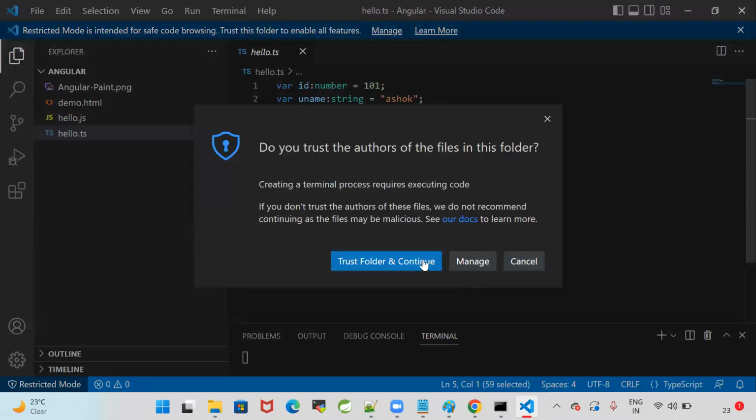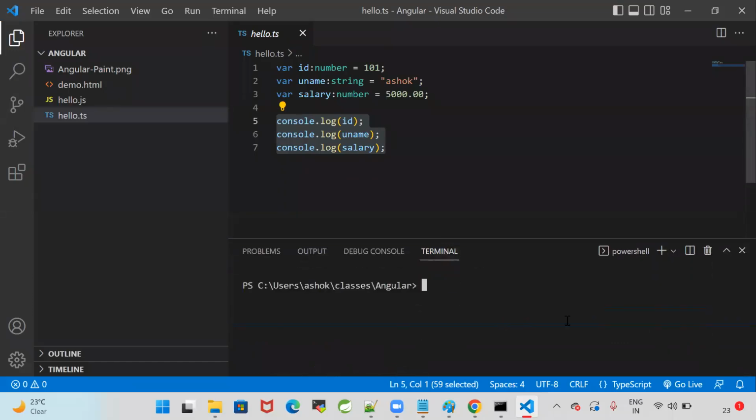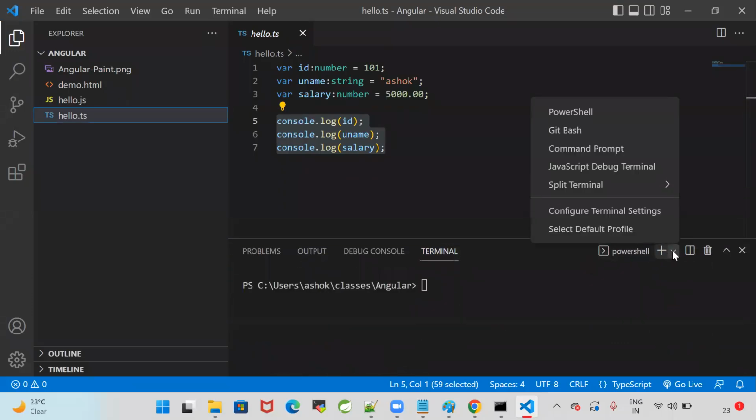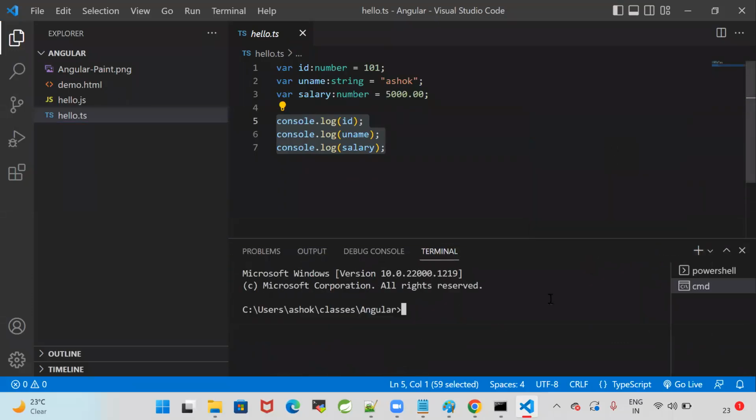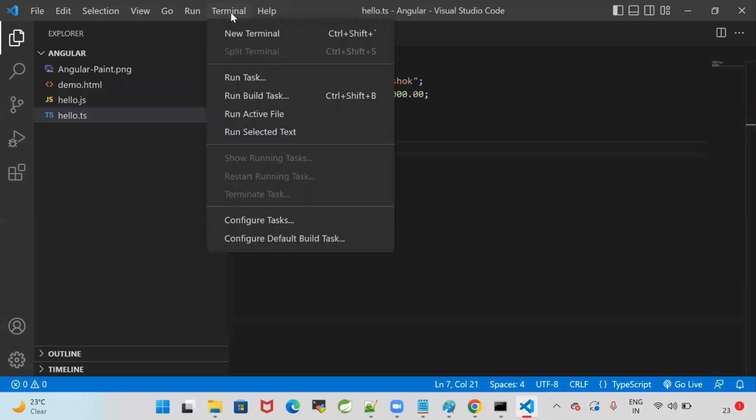A terminal is opening from here directly. By default, PowerShell will open. You need to open command prompt. I have opened command prompt directly. Observe how I am going to open a terminal. In the VS Code directly, we can open the terminal. So if you see the menu of the VS Code IDE, above there is a terminal option. Click on the terminal, click on new terminal.